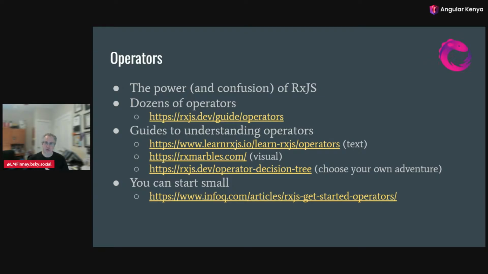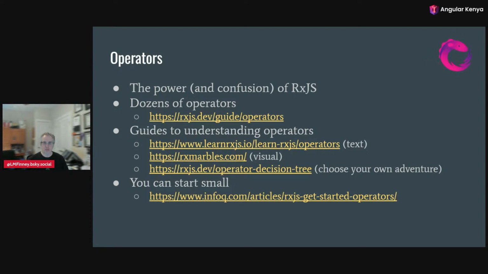Or if you know you want an operator and you're not sure which one it is, the next link is what I call choose your own adventure. It's a decision tree where you can click on it and say, all right, I know I want to combine two observables. And so you click on that, and then it'll ask you questions, and you'll say, all right, I know I want to calculate a new value based on both of them. Click on it, and that it won't emit anything until all of the source observables have emitted something. And you click on that and eventually find out, oh, combineLatest is what I want. What does combineLatest mean? Then you can look at the text or the marbles in order to get a better understanding.